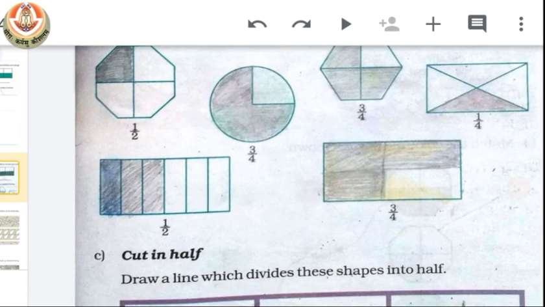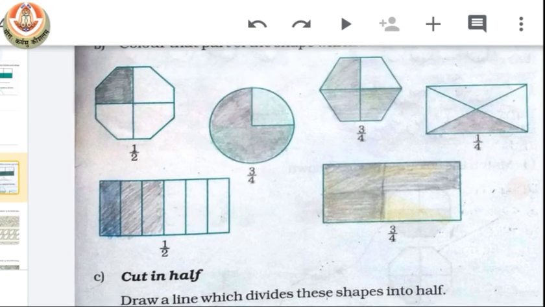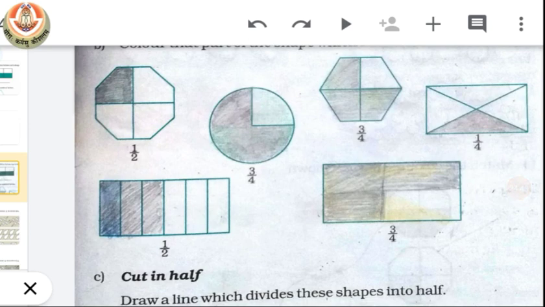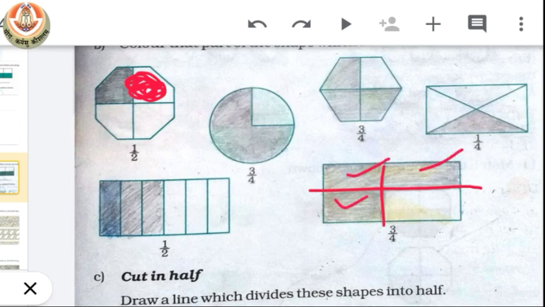Okay class? See, this part can be done in 2 ways. This should be also shaded. Okay, so how can you do it? We divide it into 4 equal parts like this, and out of 4 you will shade 3. Okay,